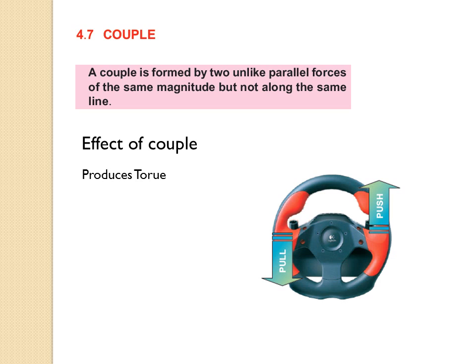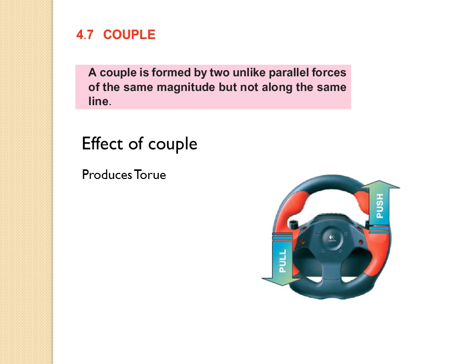What will be the effect of a couple? A couple will produce torque. As we previously learned, torque depends upon two factors, that is the force and the perpendicular distance, which is called the moment arm. So when a driver turns a vehicle, he applies forces that produce a torque.